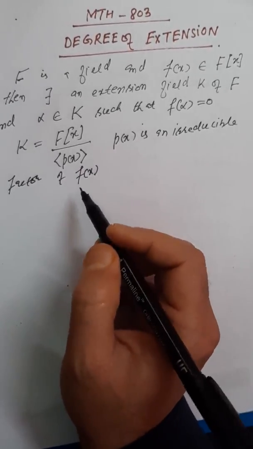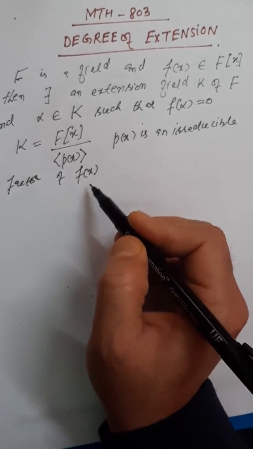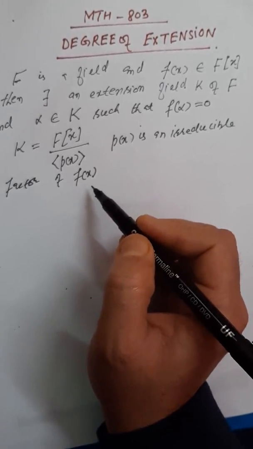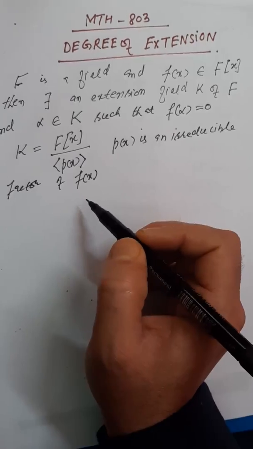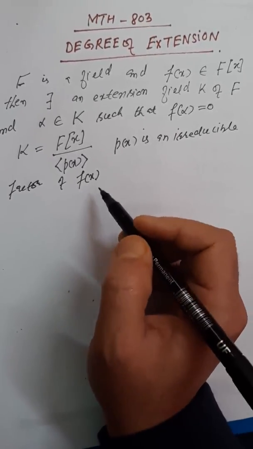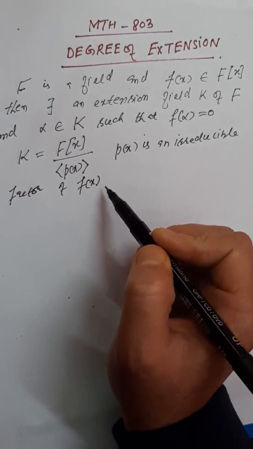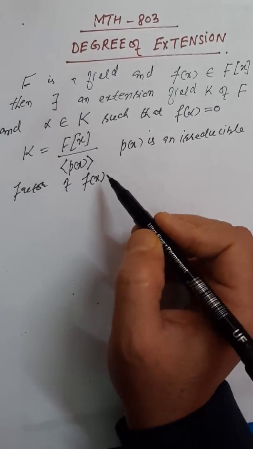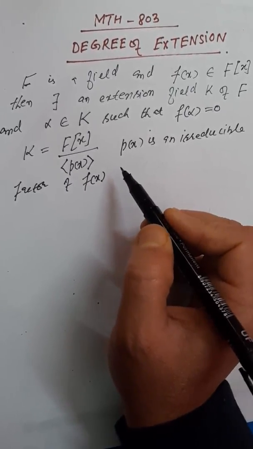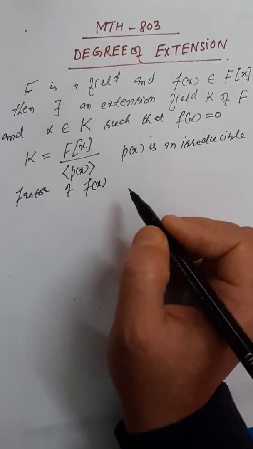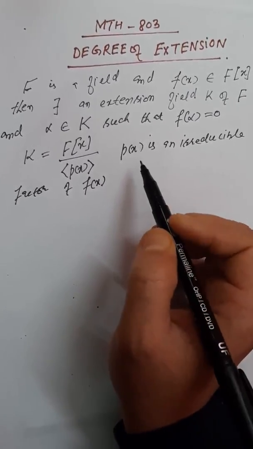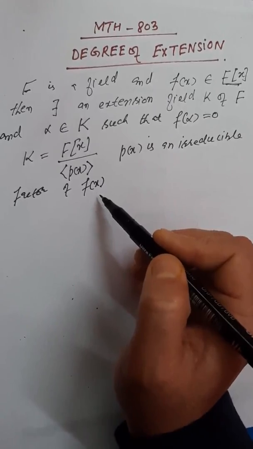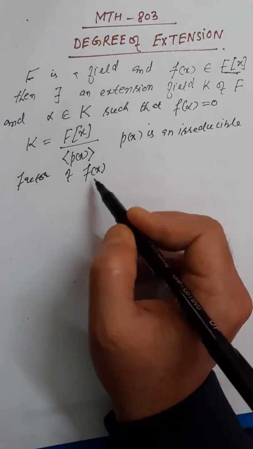Okay, so without loss we can now assume that this polynomial f(x) is irreducible over F, because if it is reducible, then it would have a root. And if it is not reducible, then by the unique factorization domain property of F[x], it would have an irreducible factor, and any root of that factor would certainly be a root of f(x).